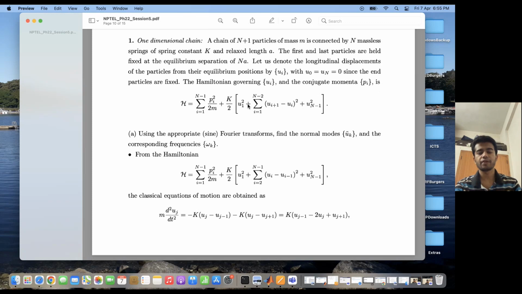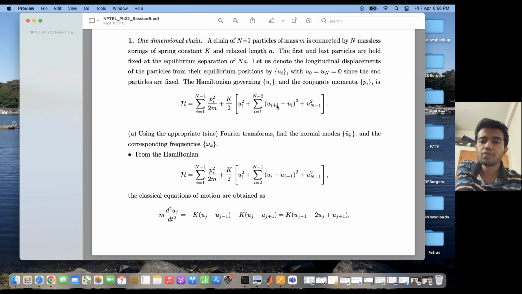So basically, if I would write the summation, I should write k by 2 times the summation with i going from 0 to n of this quantity. But since the nth particle is fixed and the 0th particle is fixed, u1 minus u0, with u0 assumed to be equal to 0, gives u1 squared over here. Plus you have terms like (u2 minus u1) whole squared plus (u3 minus u2) whole squared plus (u4 minus u3) whole squared and so on. These are the in-between terms over here.